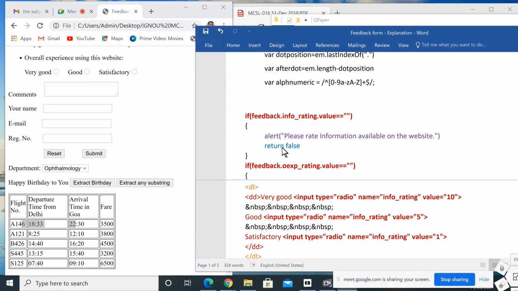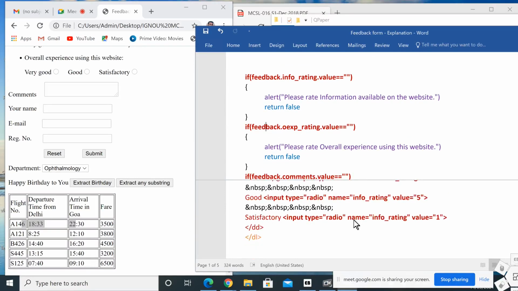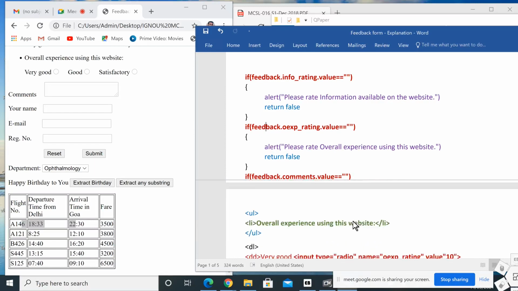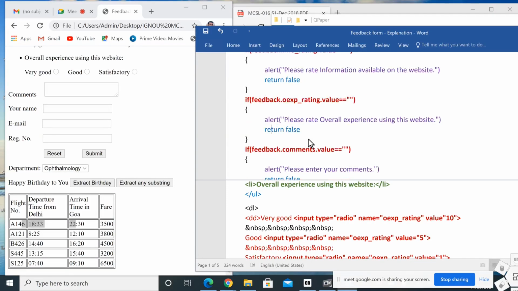The next one, feedback dot OXP rating dot value. What is this OXP rating? Overall experience using this website. That is name equal to OXP rating. Same as previous, OXP rating dot value equal to null, then please rate overall experience, then return false. Same thing.